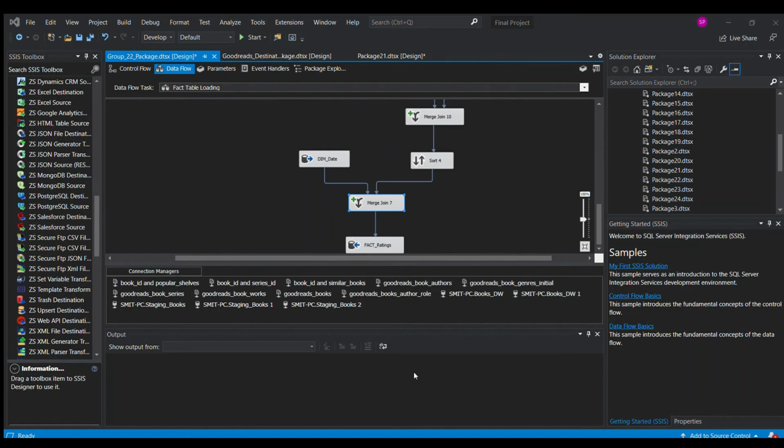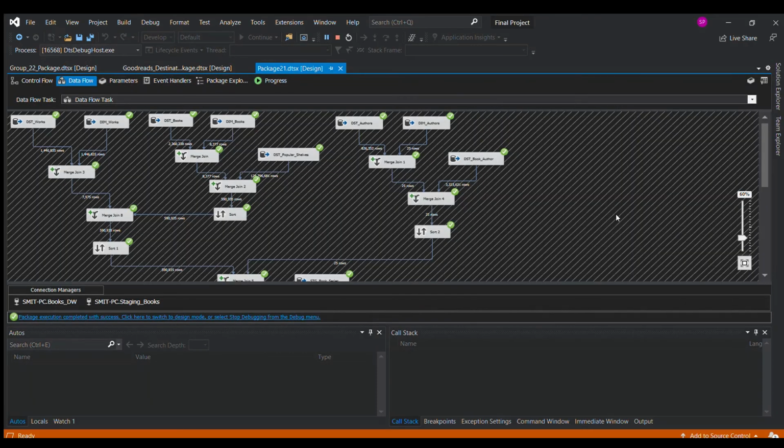We take in all those and map it into our fact rating table. So in the fact rating tables we have mapped all these facts or measures into the fact table, and we have loaded this fact table into that. Now I will open our multidimensional cube and show you the analysis in that.